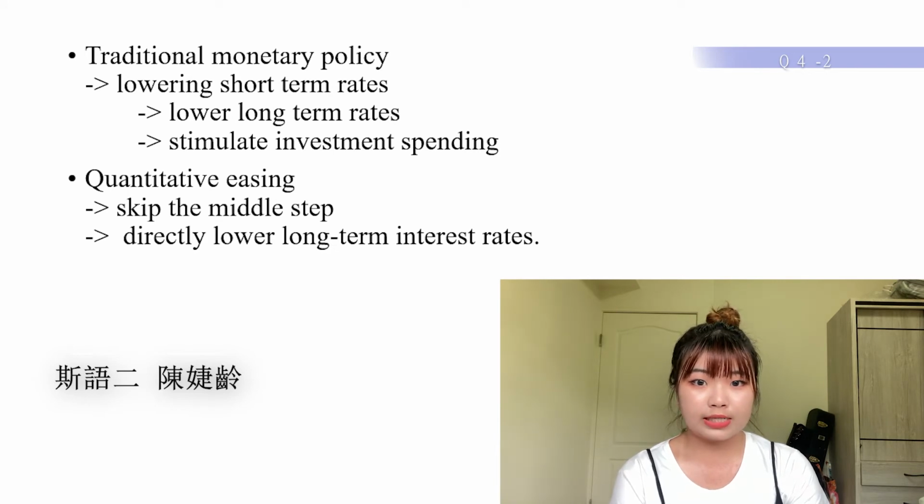Home mortgages, for example, have maturities up to 30 years. With traditional monetary policy, the idea is that since short-term and long-term interest rates tend to rise or fall together, lowering short-term rates will ultimately lower long-term rates and stimulate investment spending. Quantitative easing attempts to skip the middle step and directly lower long-term interest rates.